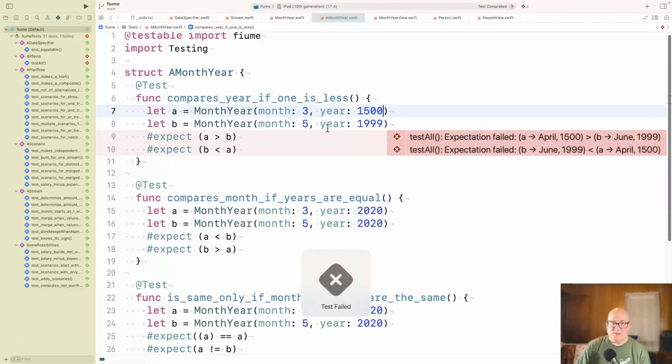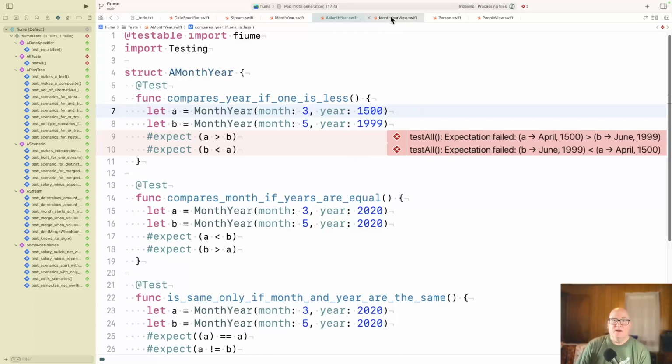So, okay, we do get the reports here though, and notice the failure: it knows A was 1500 and B was 1999, and it breaks those apart. So that's the syntax-aware part. It knows the top level of a comparison. You probably want to see the two pieces and then decide. And it does report on this test all, just as a catch-all for any of the new style tests, but in the individual files, they do show them.